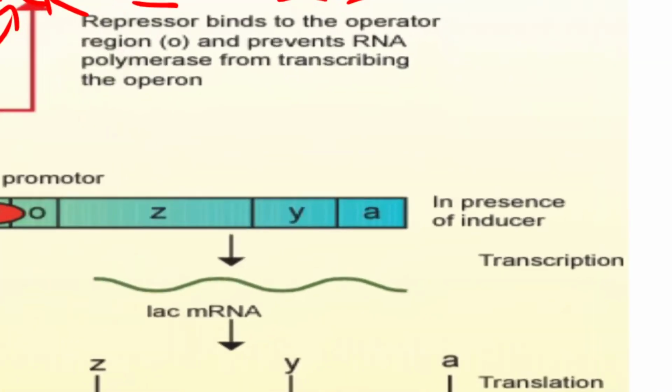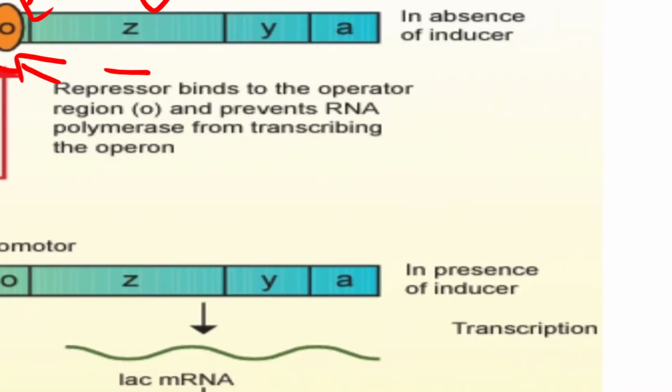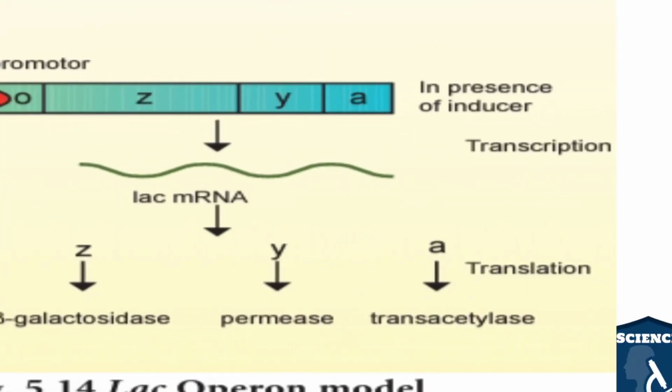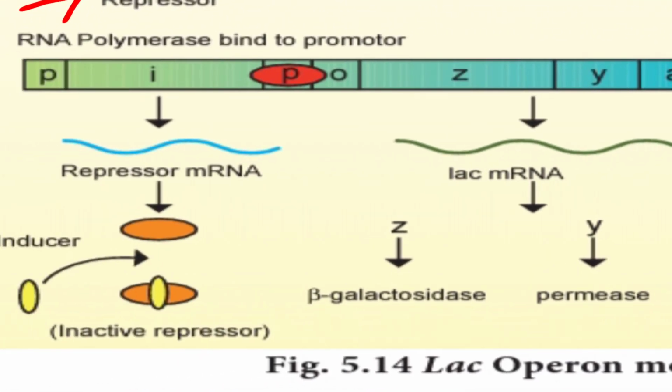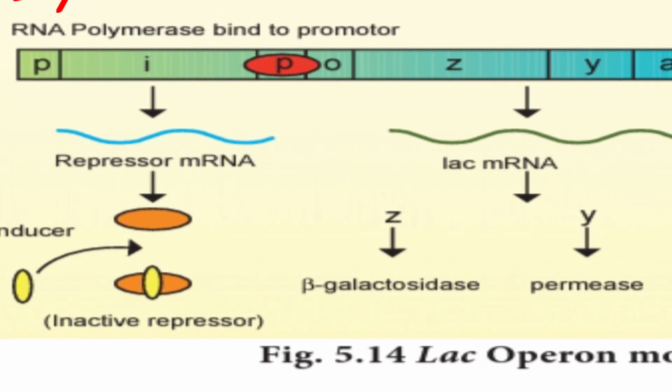You can see the presence of inducer, and in the same way the promoter, operator and the enzymes, and you can see the lac mRNA here, and this side you can see the repressor molecule, and here the RNA polymerase.